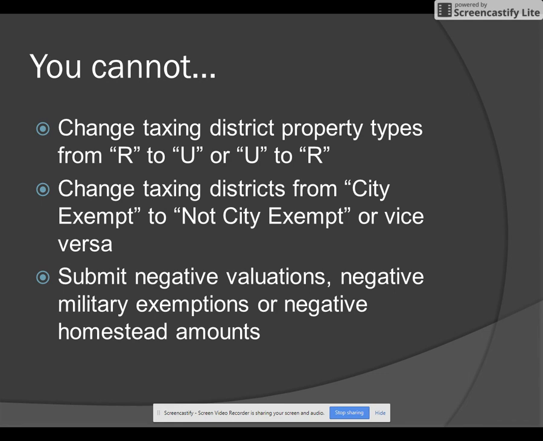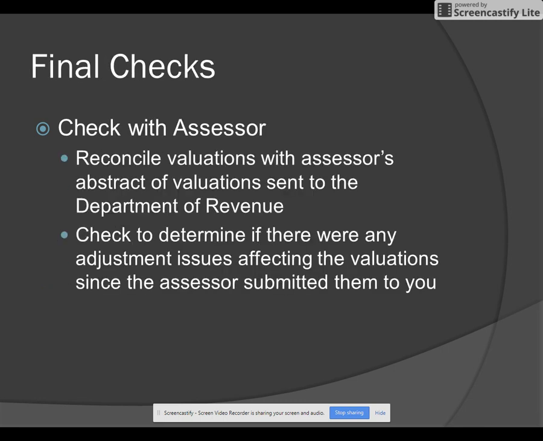So if tax district 01001 last year was a rural district, this year you can't say that that same tax district number is an urban district. You also can't change taxing districts from city exempt to not city exempt or vice versa. And you cannot submit negative valuations, negative military exemptions, or negative homestead amounts.